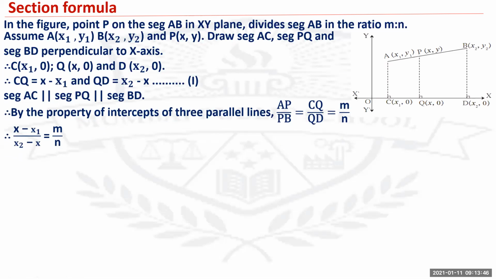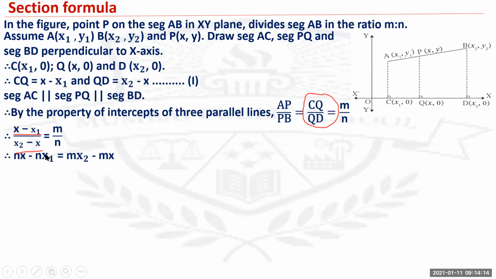Therefore, substituting the values, you get (x minus x1) upon (x2 minus x) equals m upon n. Check CQ and QD. These values are already known to you, so you substitute CQ as x minus x1 and QD as x2 minus x.